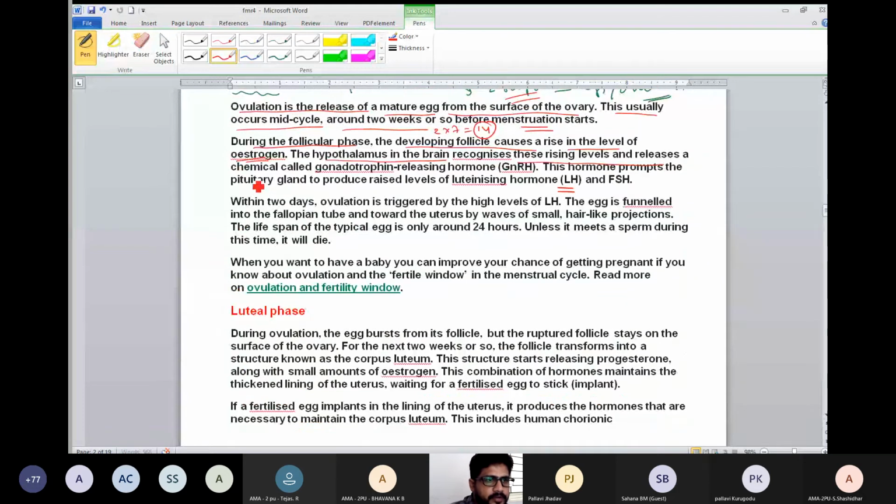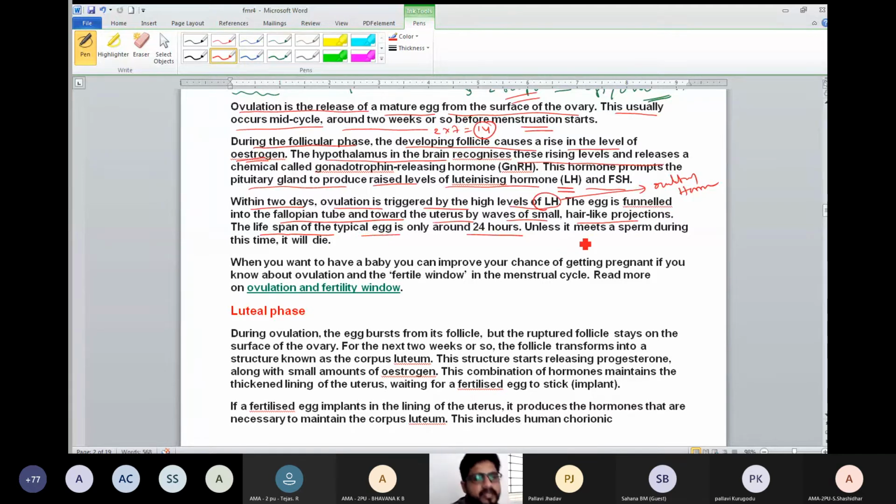Ovulation happens. So the pituitary gland produces raised levels of luteinizing hormone and FSH. Within 2 days, ovulation is triggered by the high levels of LH. That's why LH is called ovulatory hormone. Okay. Then the egg moves through the fallopian tube toward the uterus by waves of small hair-like projections. Okay, the lifespan of the typical egg is about 24 hours.